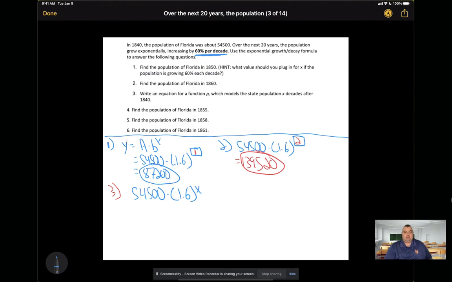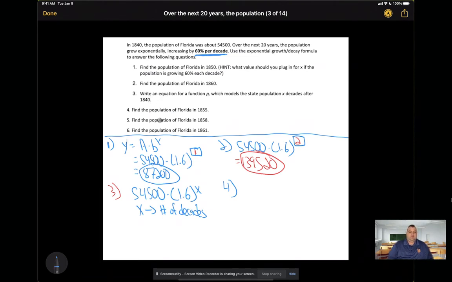The important thing to realize here is that x represents number of decades. So x equals 1 means 1 decade or 10 years. x equals 2 represents 2 decades, so on and so forth.